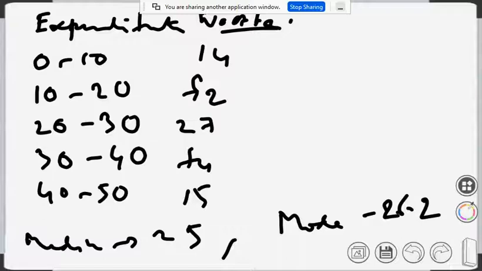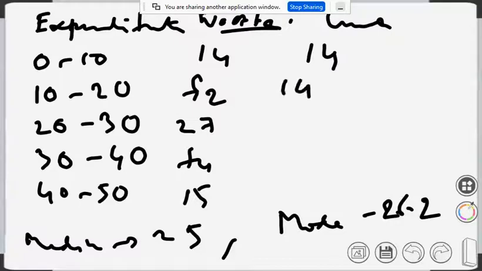Since the median and mode are already given, we will be using the median and mode formulas. For the median, what we require is the cumulative frequency, less than type. So the first one is 14. Then the next one will be 14 plus F2.